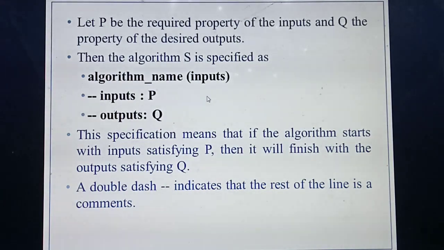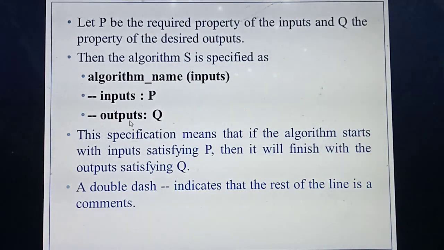Then the next thing is to define the property of the input, which you have already defined by the variable P, and next the property of the output. The property of the output is given by the variable Q. So for inputs, the property is P and the output property is Q.